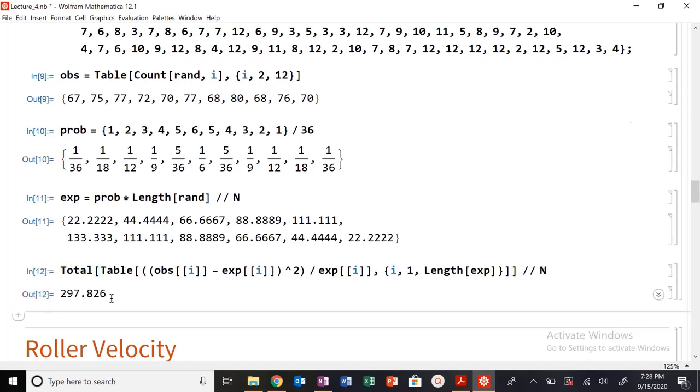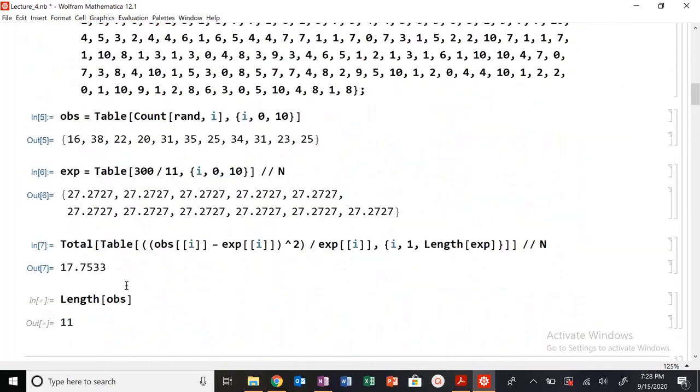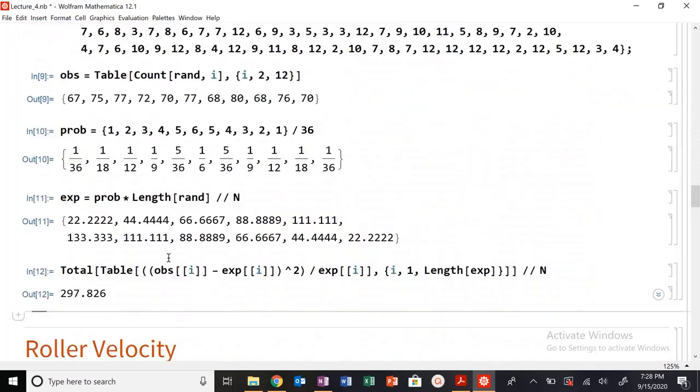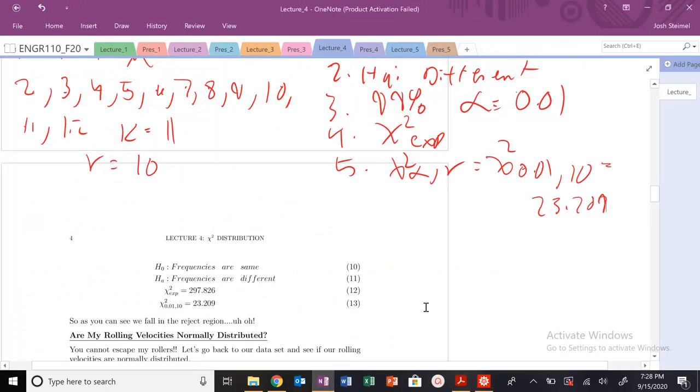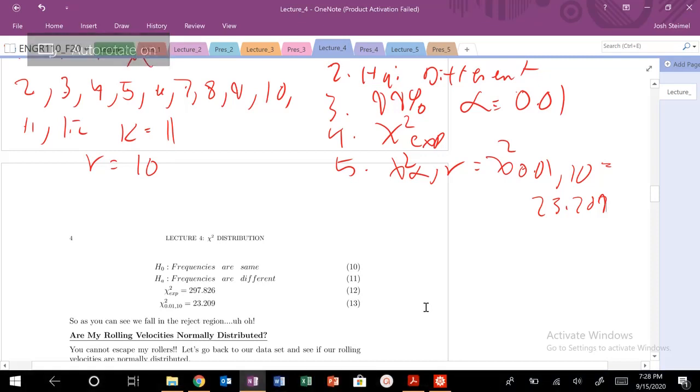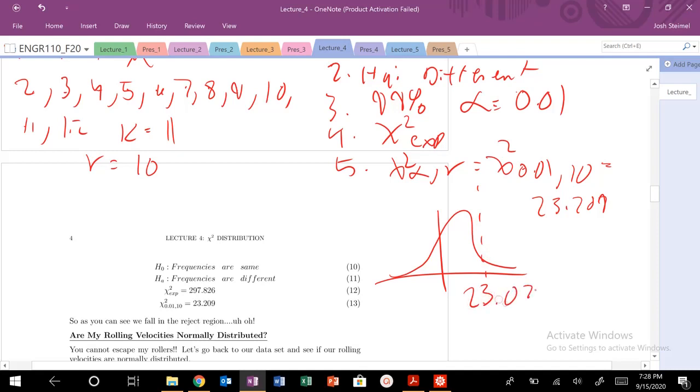So this is a gigantic value. Why is that? Because we generated a random number list, so it should not follow that distribution, as we might expect. So we go back, look at our distribution, and let's look at our test. This is my chi-squared alpha, so that's 23.209. So this is reject, this is do not.